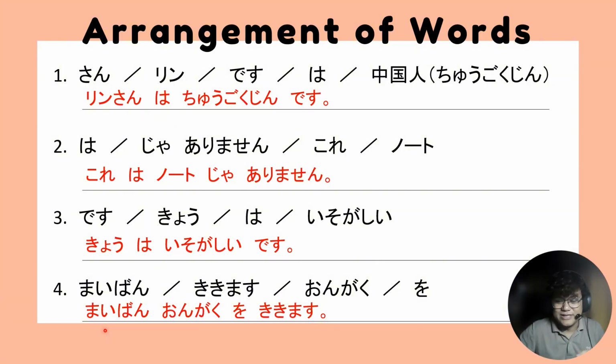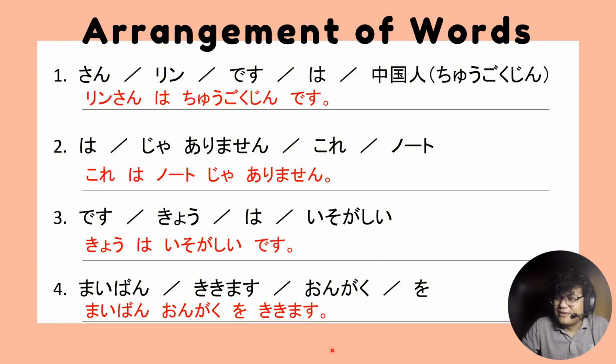Therefore, we can say "maiban ongaku o kikimasu," and you can also say "ongaku o maiban kikimasu." It means the same thing. If you translate it in English, you say "every night I listen to music," and if you say "I listen to music every night," it still means the same.